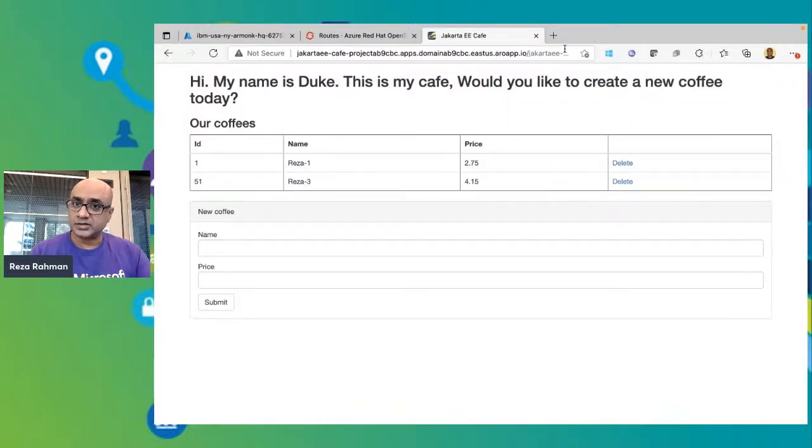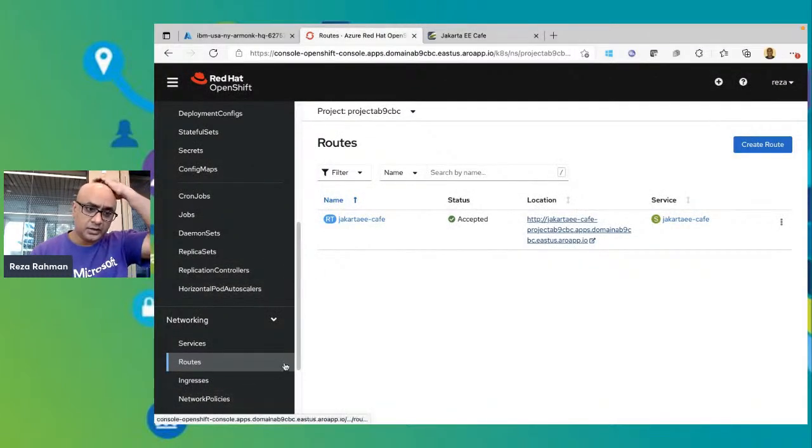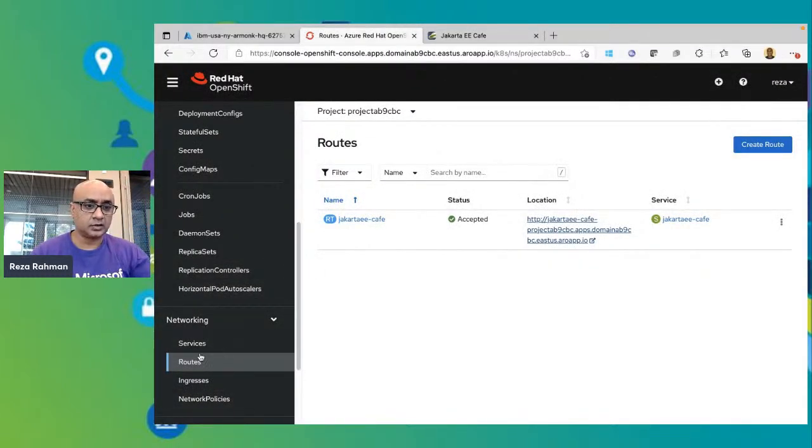All right, so there's the application. It is successfully up and running on ARO at this moment. There's a number of other very interesting things in ARO that you can take a look at. There's networking information that you can see, that we've already seen.